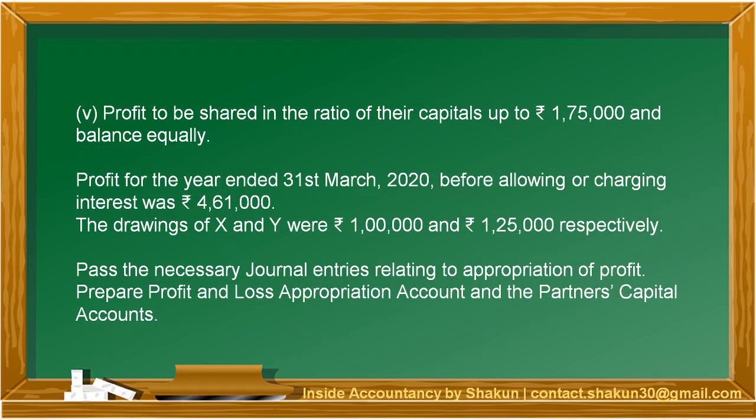Profit for the year ended 31st March 2020 before allowing or charging interest was 4,61,000. The drawings are also given in the question. Pass the necessary journal entries relating to appropriation of profit, prepare profit and loss appropriation account and partners capital account. So this was the question that we have taken. Now let's look at the solution.